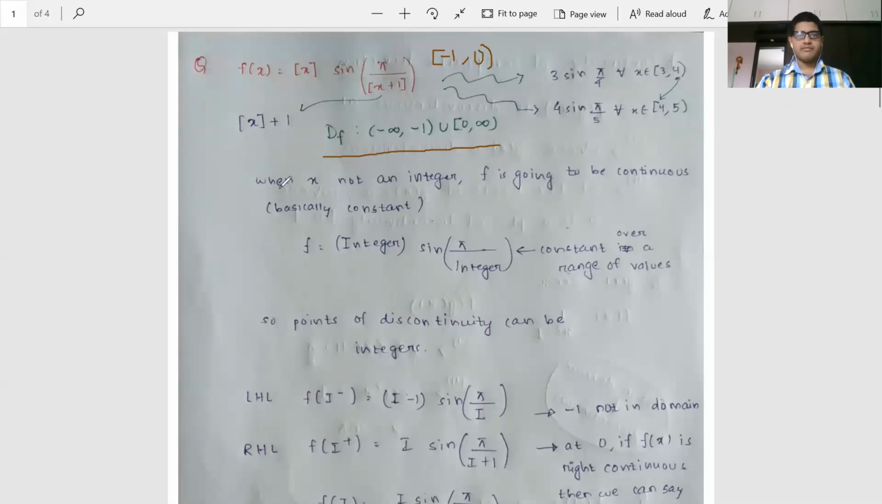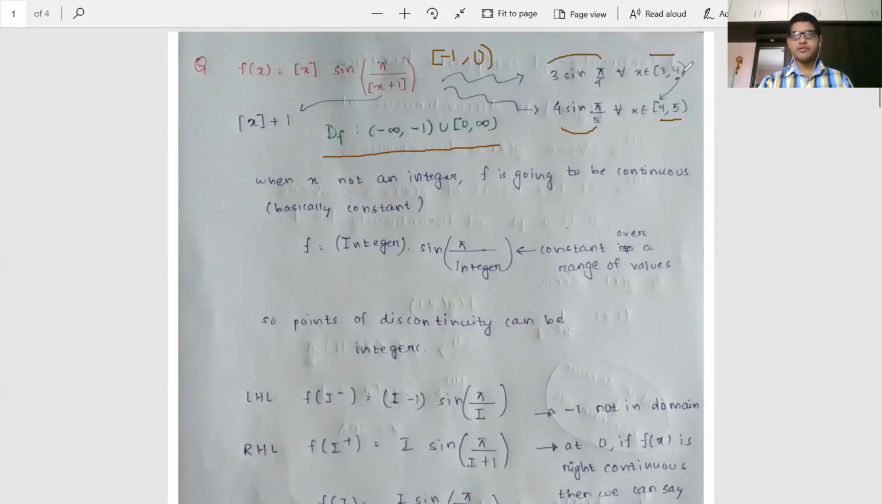Fine. Now, the next point is that when x is not an integer, f is going to be continuous, basically constant. Why is this so? Because in all those regions, f is of the type integer times sin(π/(integer+1)). This is going to be a constant over a range of values. For instance, when x belongs to [3, 4), the value of f is going to be 3 sin(π/4). And when x belongs to [4, 5), this is going to be 4 sin(π/5). This means over this entire range, this is going to be a constant value, and over this range too.